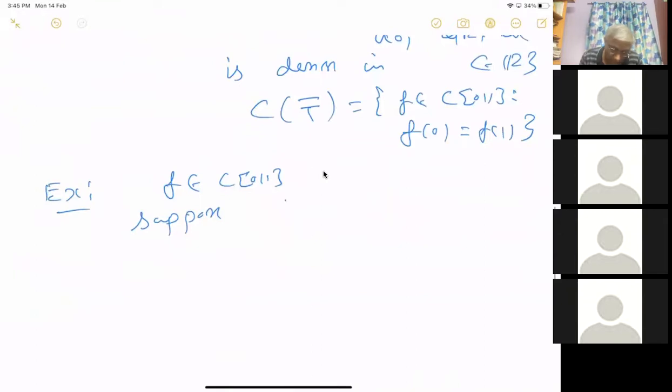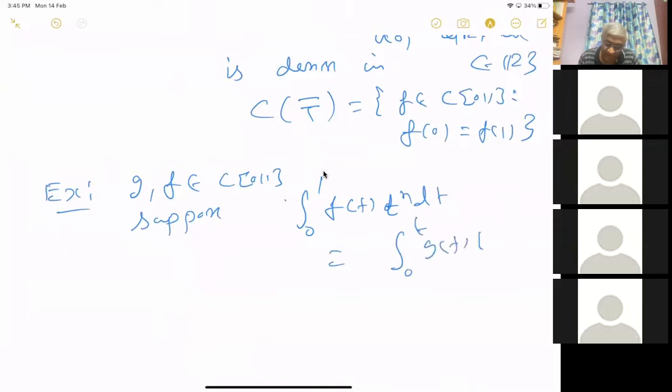Suppose f and g are in C01, and suppose the integral from 0 to 1 of f(t) t power n dt is equal to the integral from 0 to 1 of g(t) t power n dt. Suppose this is true for all n. Then f equals g.